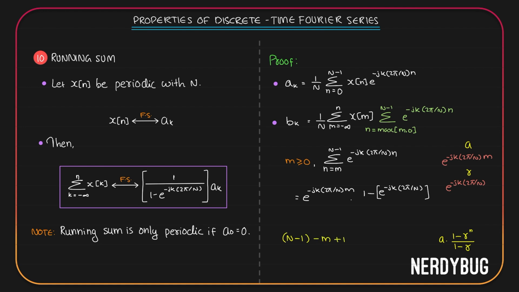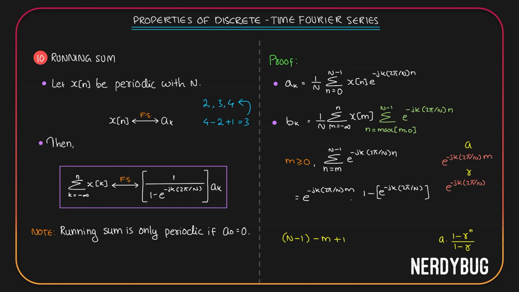plus 1. Assume we are counting from 2 to 4. So we have 2, 3 and 4. The upper limit 4 minus the lower limit 2 is equal to 2. It doesn't give us the total number of terms. It gives us total number of terms minus 1. To get the total number of terms correctly, we have to add a plus 1. 4 minus 2 plus 1 is equal to 3, which is the total number of terms we have between 2 and 4.